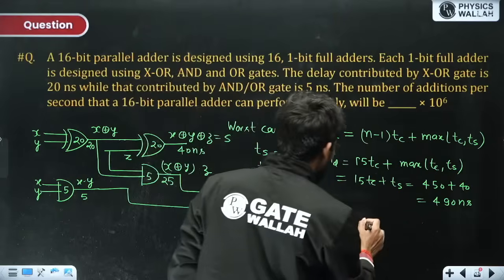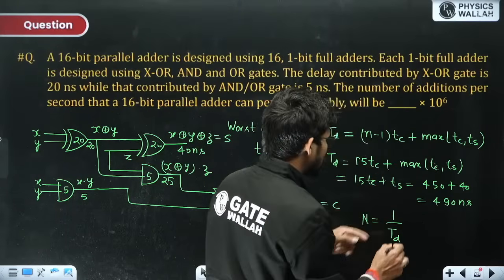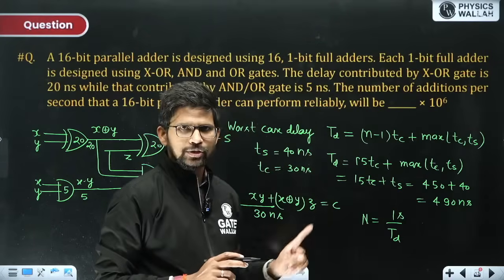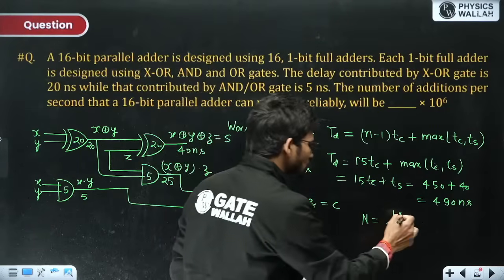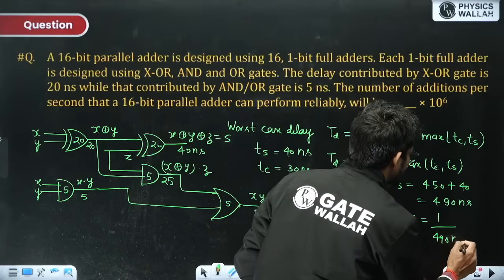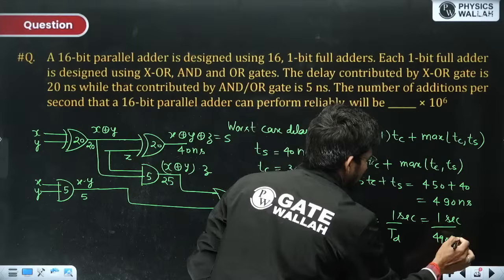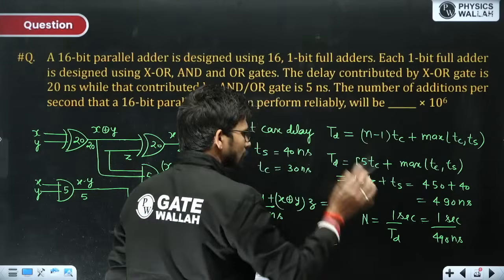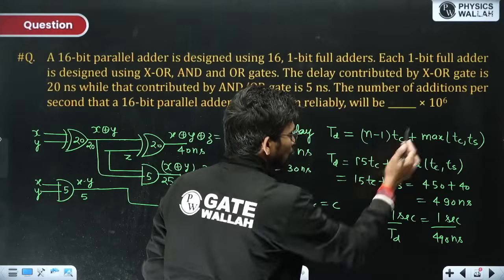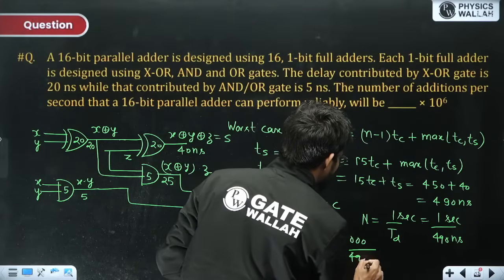Now, in 1 second, how many additions can you perform? It is 1 divided by TD, where TD is the time for one addition. So this is 1 second divided by 490 nanosecond. Now, nanosecond is 10 to the power minus 9 second. Second gets cancelled, and 10 to the power 9 will be in the numerator. Now, 10 to the power 6 will separate. 1000 divided by 490 is your answer.